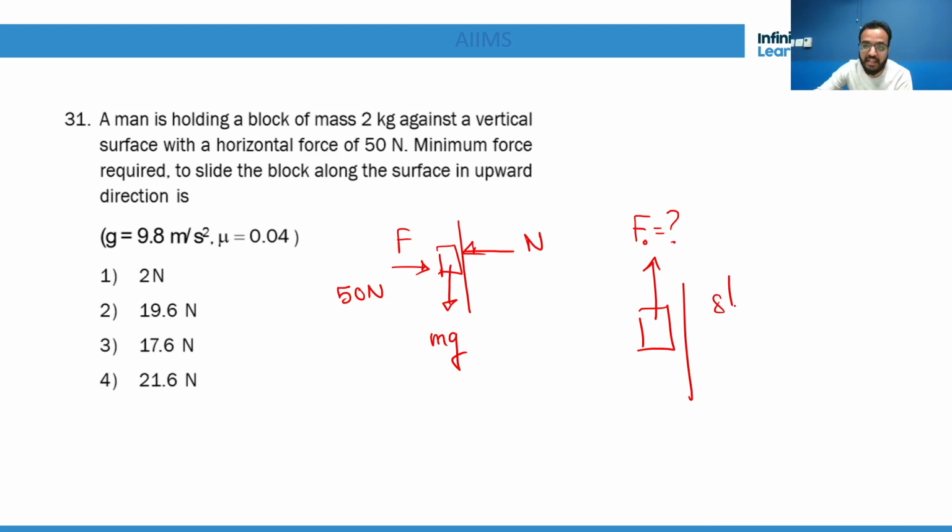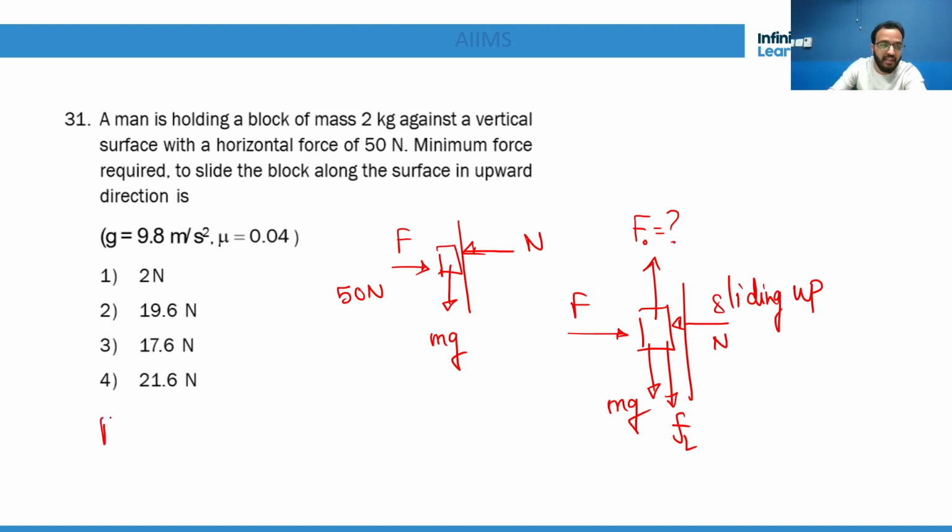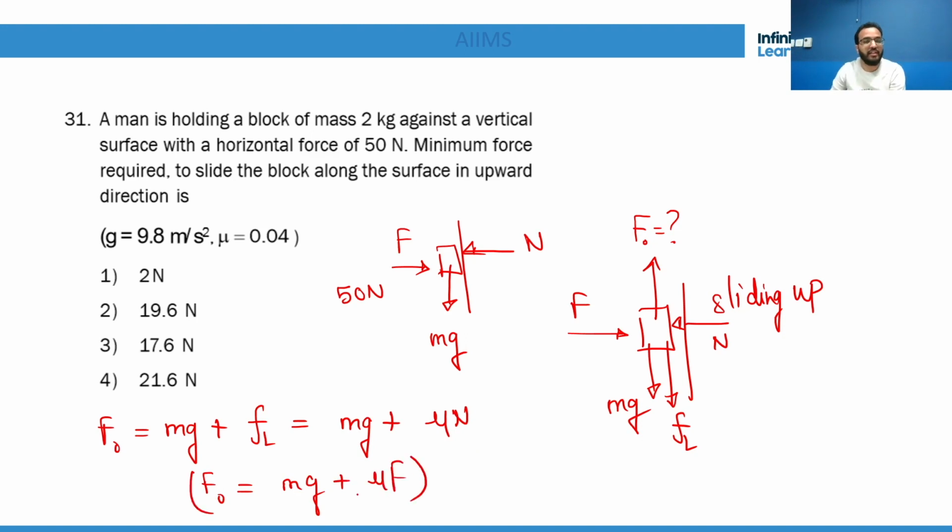If it is sliding up along with mg downward, there will be friction acting downward, or about to slide. That means it is FL. Now this is your external force F and this is your normal. So you will say F naught must be equal to mg plus FL. That means it must be equal to mg plus mu N. That means F naught will be mg plus mu F.